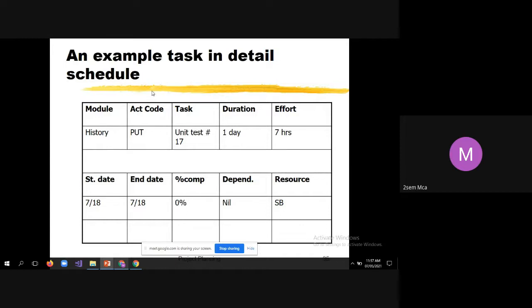This is a module, action code, task, duration, and effort. Effort is always calculated in terms of hours. And here you can see start date, end date, percentage completed, that means percentage of work completed. If there are any dependencies, then those dependencies will be written here. For example, dependency: module 2, or some name of the module, has to be written here. And resource means the person who is supposed to carry out this task. That is the resource.